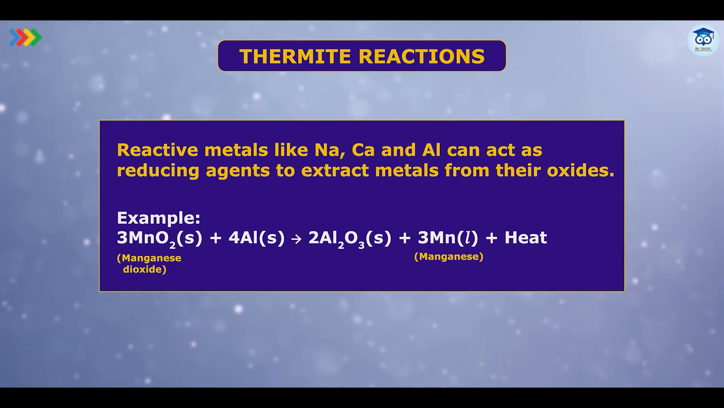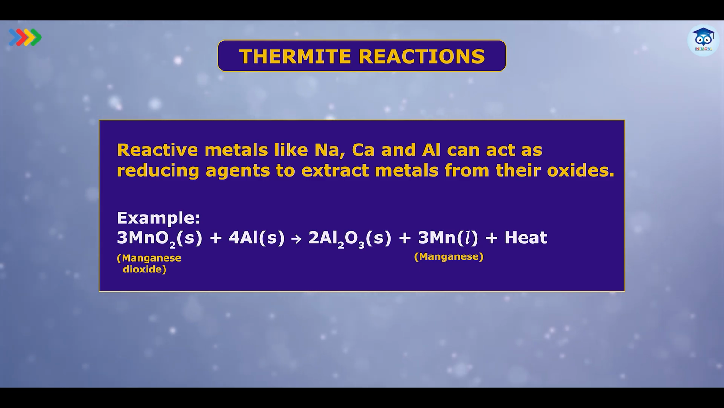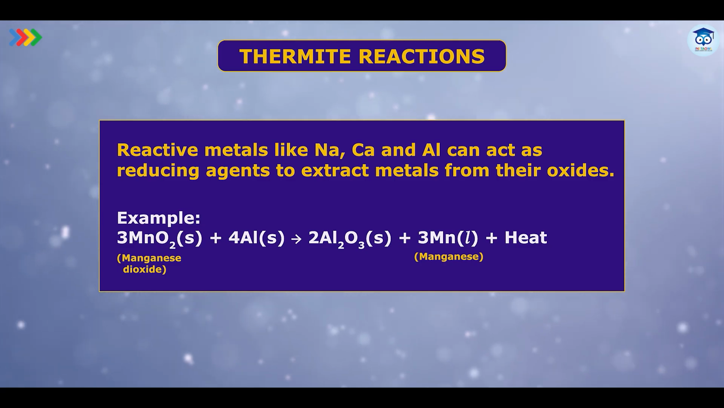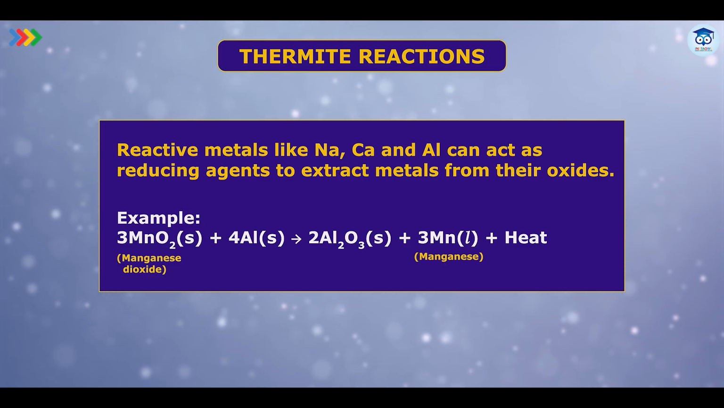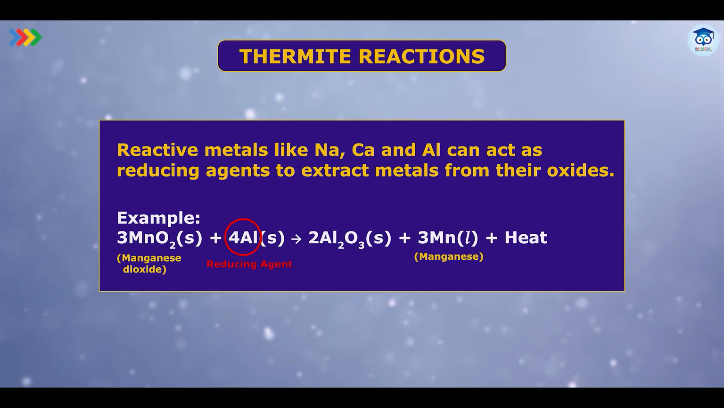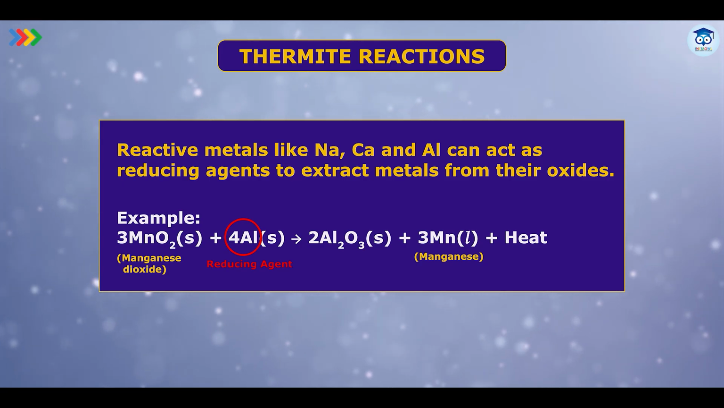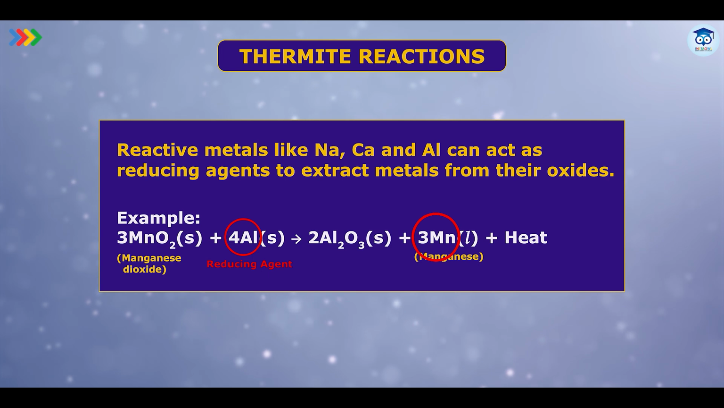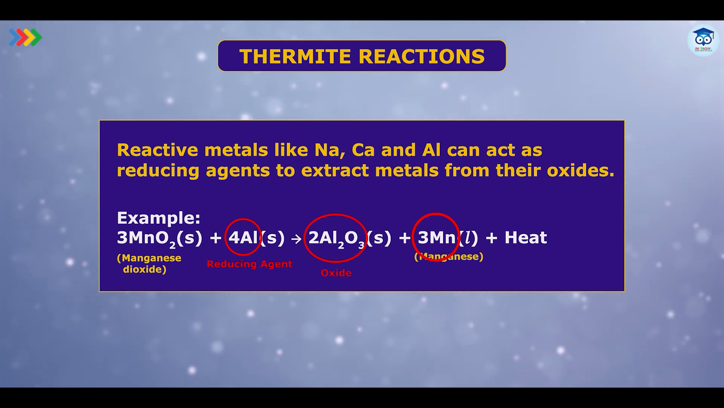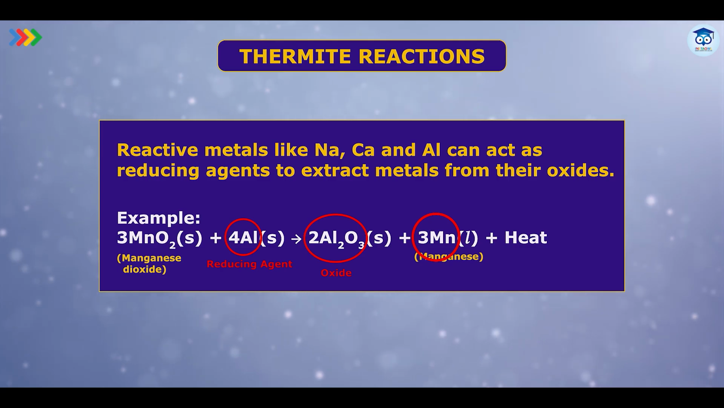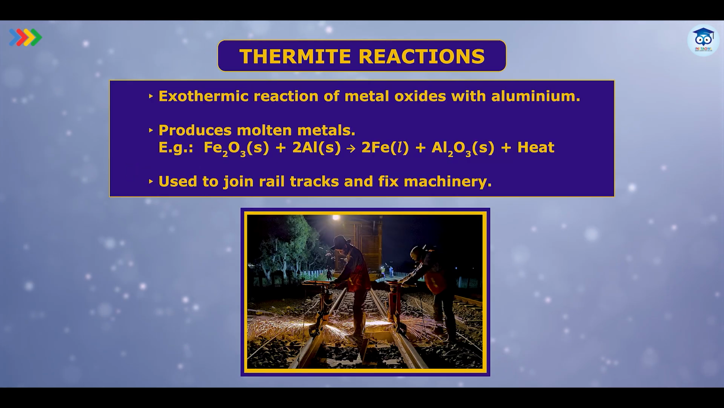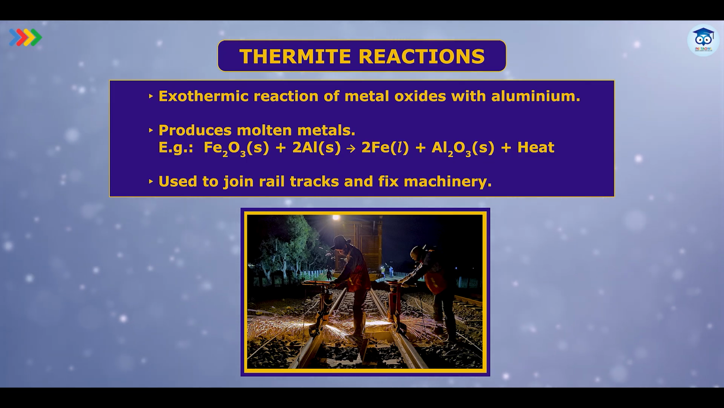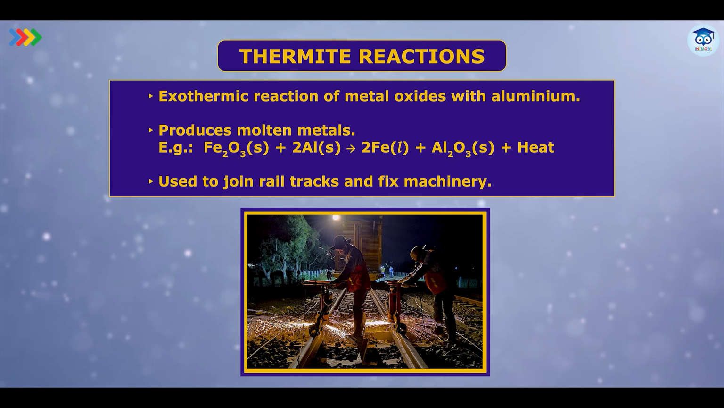So reactive metals like sodium, calcium and aluminium can be used as a reducing agent to extract metals from their oxides. For example, we have taken MnO2. Now this MnO2 is combined with aluminium, where aluminium behaves as a reducing agent. So aluminium will reduce MnO2 to produce manganese metal, whereas itself it will get oxidized to give Al2O3 oxide. So this is our thermite reaction in which a lot of heat is produced. It is an exothermic reaction of metal oxides with aluminium. It produces molten metal. For example, Fe2O3 plus aluminium.